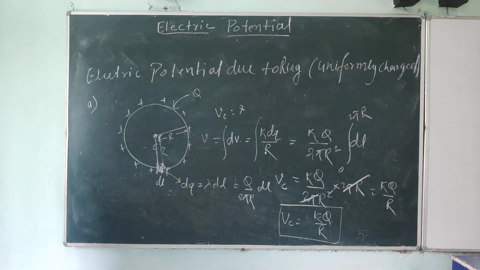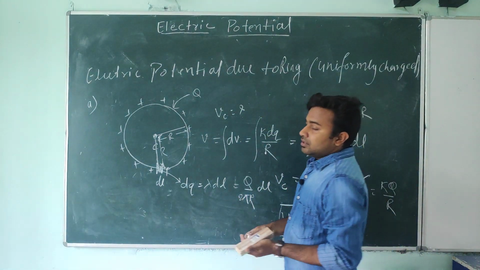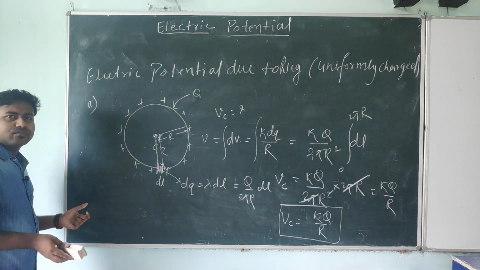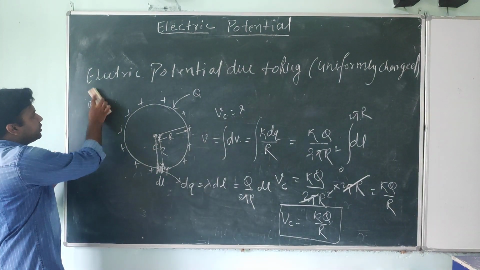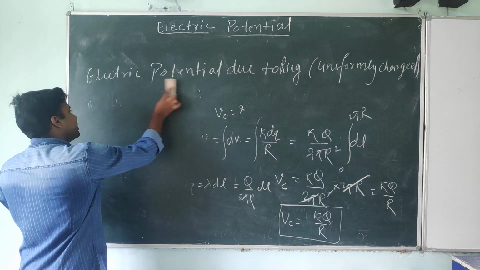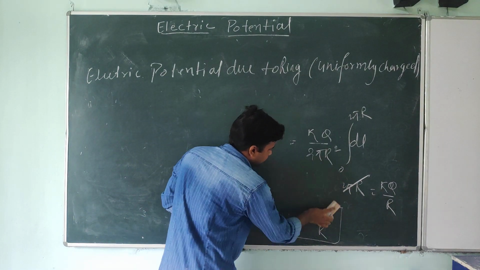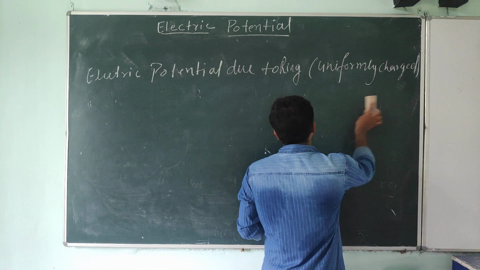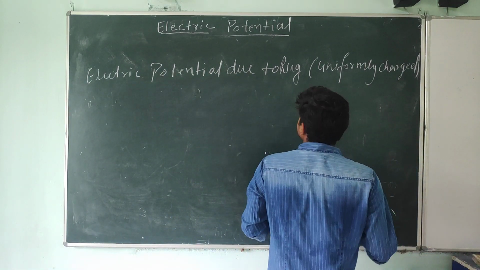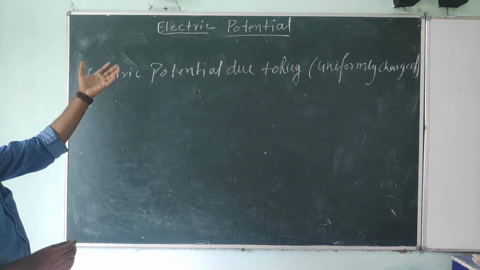Now we will find the electric potential at the axis. Note down, students. These are very simple derivations, or you can say calculations or relations, important for exams of both types. In JEE you have to apply this concept. I am talking about JEE Advanced. In the next lecture I will discuss a few good questions asked by JEE on this topic. So now, electric potential due to a uniformly charged ring.